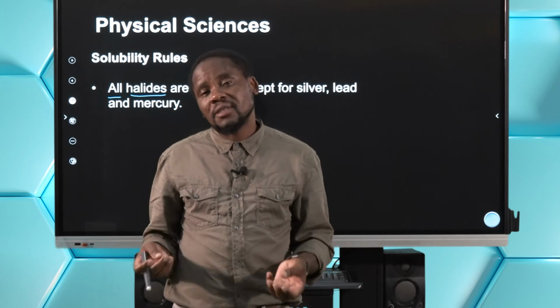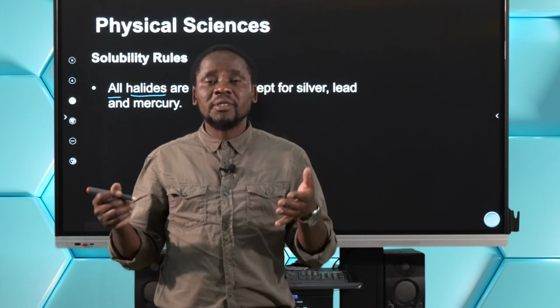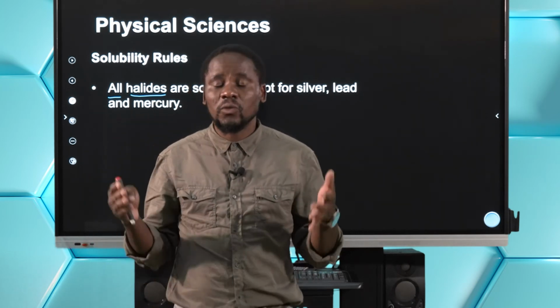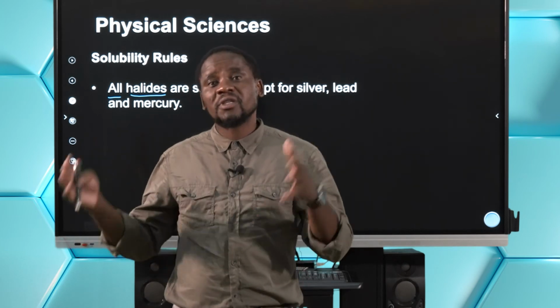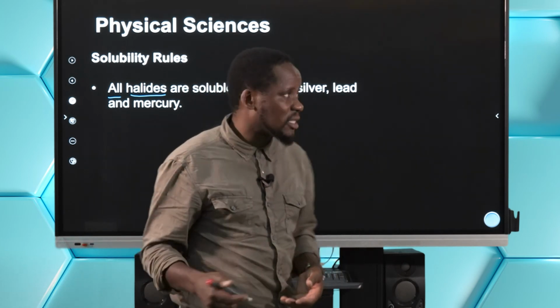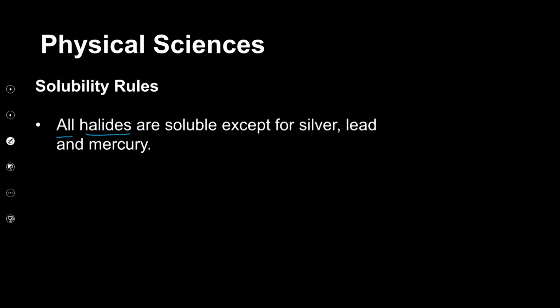If a substance is a halide, it means it's an element that occurs in group 7. So all group 7 elements are halides. Examples are your fluorine, chlorine, bromine, as well as iodine. These are halides, which are in group 7.